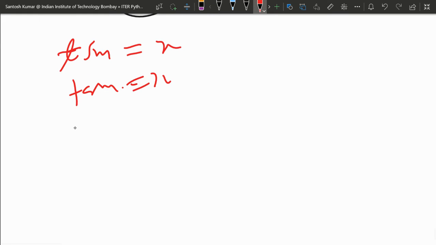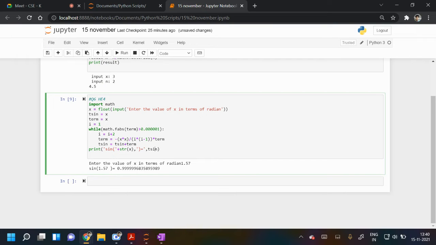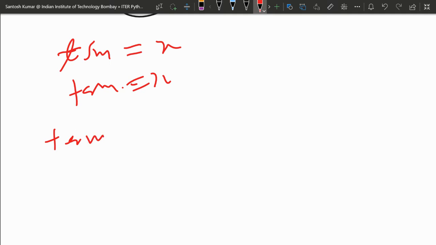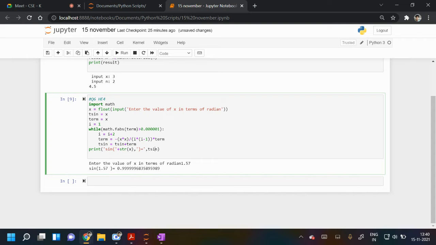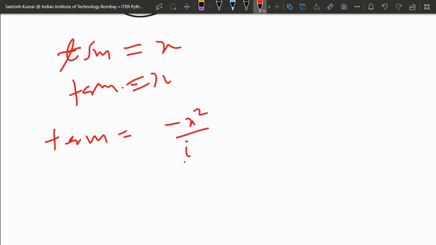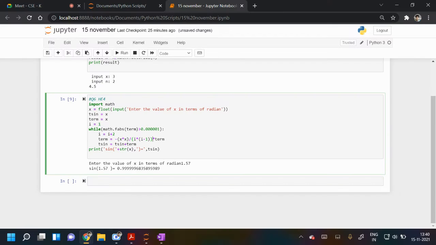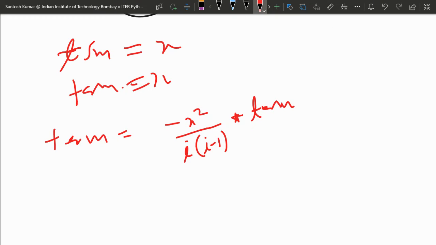So we are updating the term: term is equal to minus x square upon I into I minus 1, into term. I'm writing in this simple form, not in coding way, just to understand.